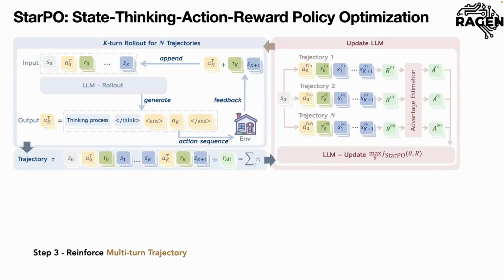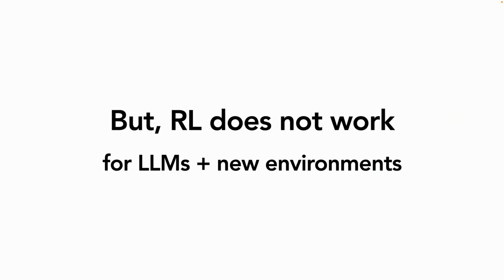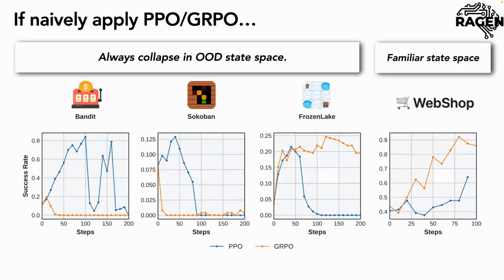But in this part, there are a lot of different advantage estimation strategies, because we always say RL does not work, especially if we don't spend a lot of engineering effort. If we don't spend a lot of engineering effort, RL always does not converge. It happened to us as well. If we try different environments, we find the performance is pretty different.